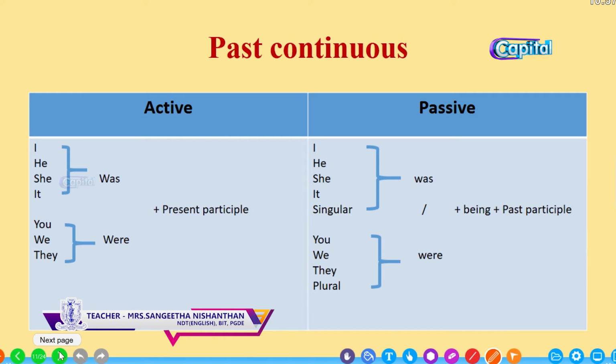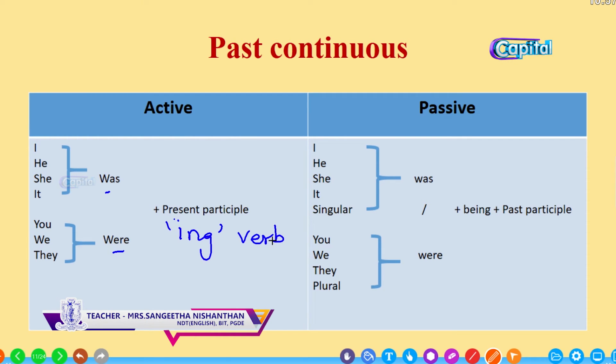Then for past continuous, an action that happened at a particular time in the past can be expressed using past continuous tense. When using past continuous tense, for active voice we use was or were plus the present participle, or we can call it the ing verb.